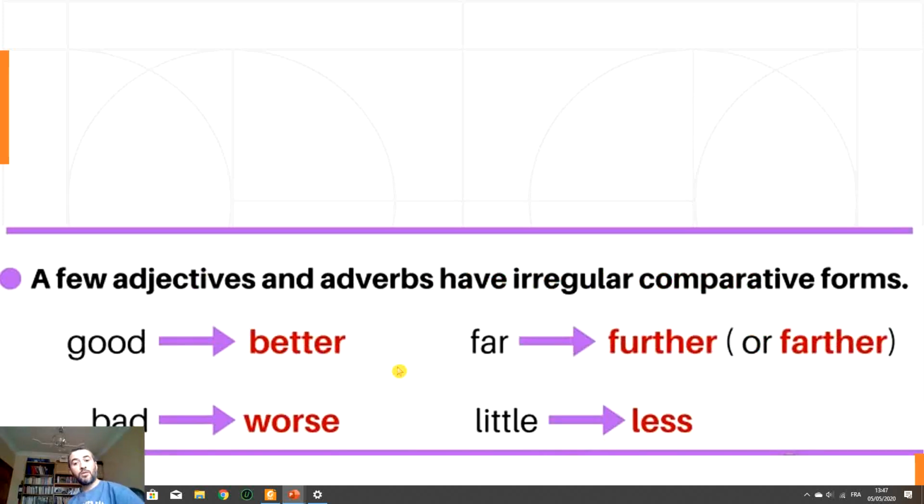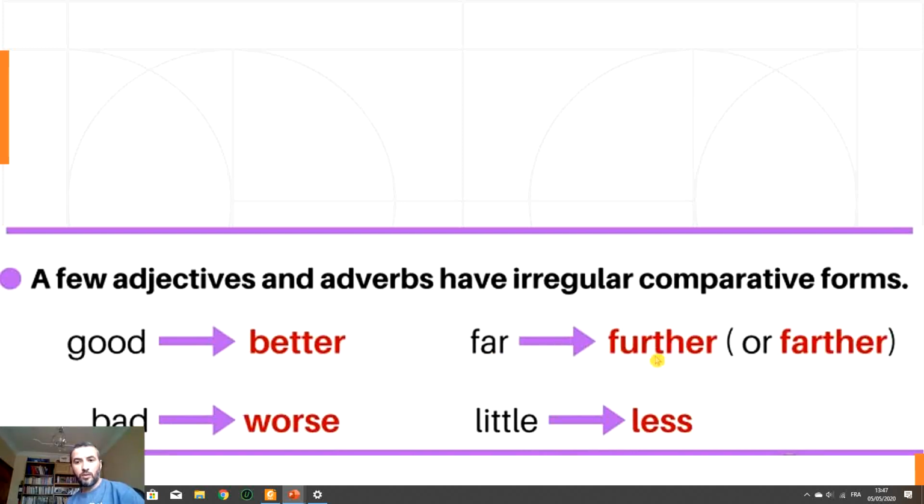Good. So we move to the irregular adjectives. Some you have adjective and also adverbs. So for example, we have good. The most common ones are good and bad. Good becomes better. A good mark. She got a better mark than her friend, for example. Better than. Bad, worse than.